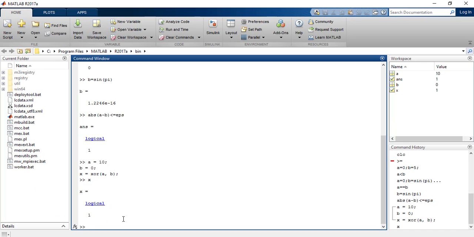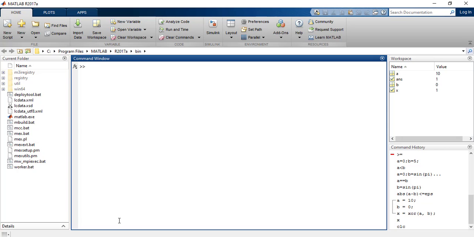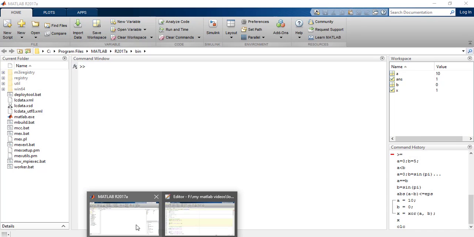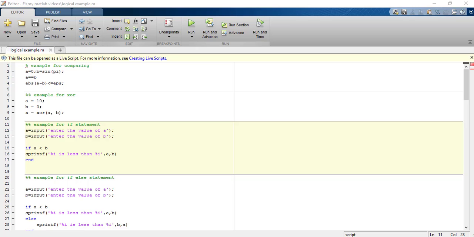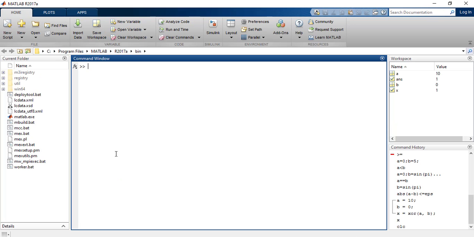Now let's move on to the conditional statements. The first conditional statement is the if statement, which has the syntax: if, then we give the condition that is to be checked, then we have the body of the if statement.